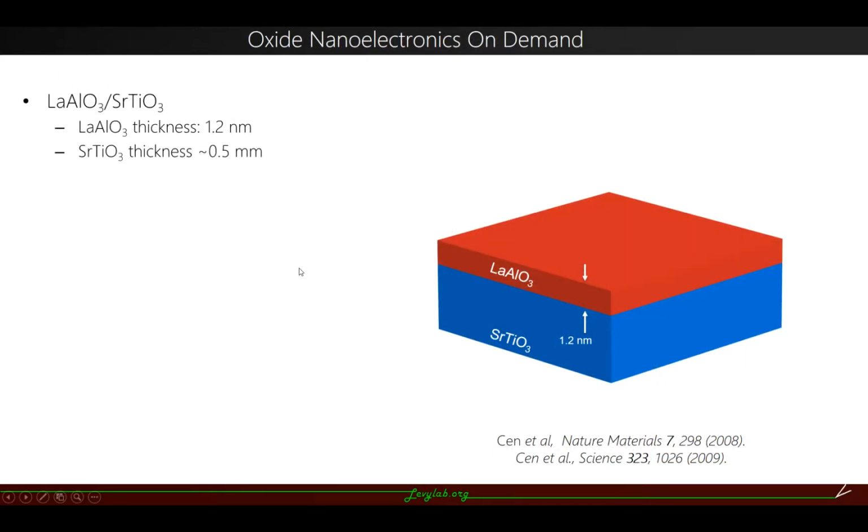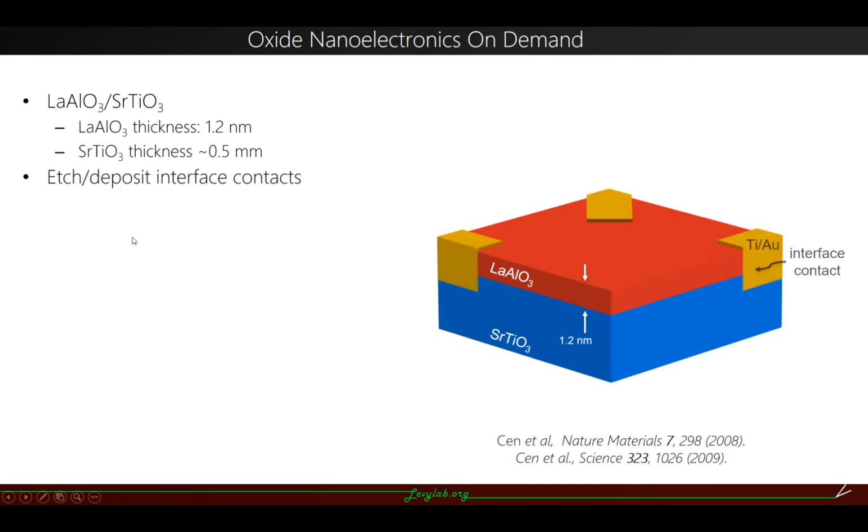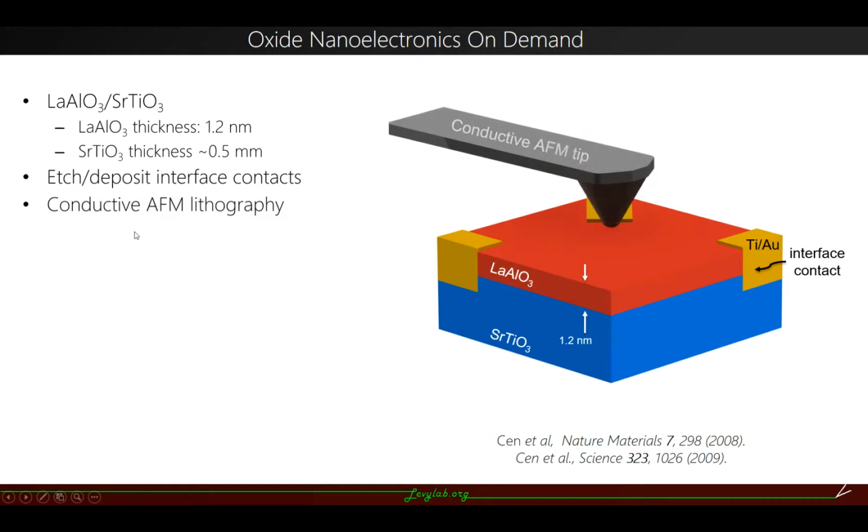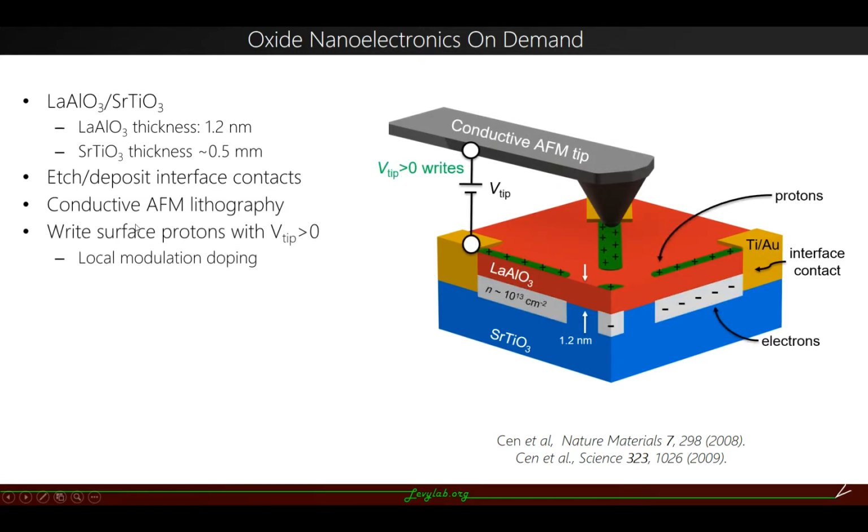In our lab, we have developed this technique of writing nanostructures called CAFM lithography. We have a thin layer of lanthanum aluminate on strontium titanate, and we make interface contacts by depositing titanium gold electrodes. We then use a conductive AFM tip to write a device. When we apply a positive bias to the tip, it protonates the surface, which attracts electrons to the interface, and this is like a local modulation doping process, and the structures can be as small as 2 nanometers.